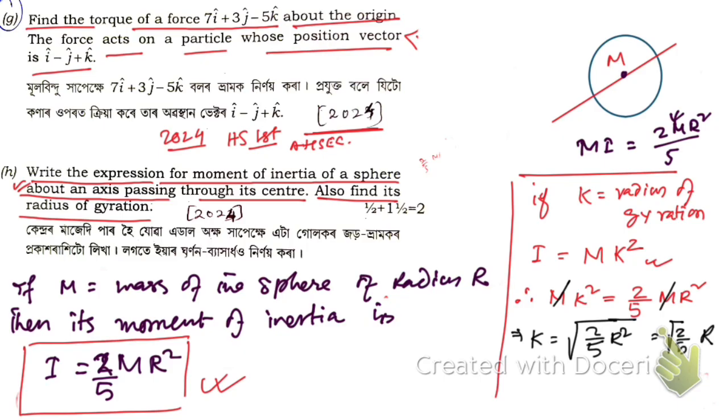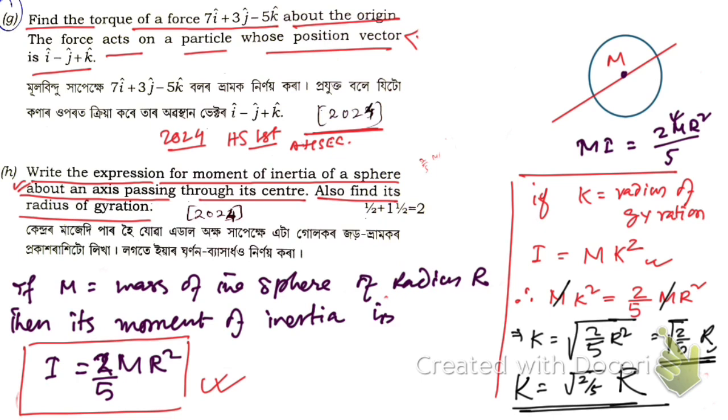If you write r, then don't write r under the square root. It will be taken outside the square root, and if you write it under the square root, then you must write r square. Hope you have understood. So this is the radius of gyration, root 2 by 5 into r. Hope you have understood this.